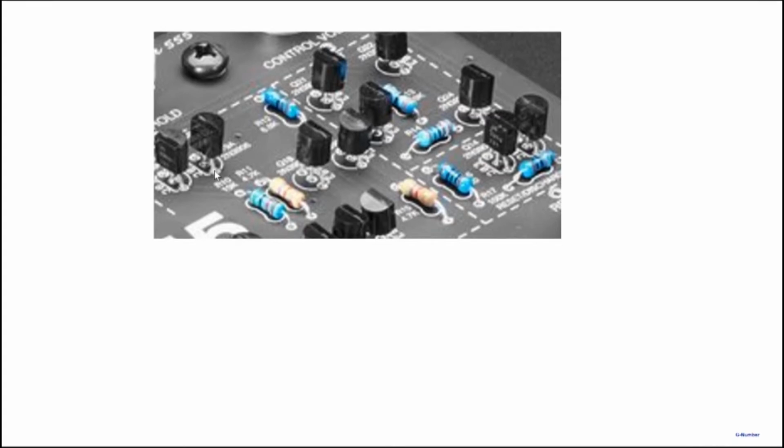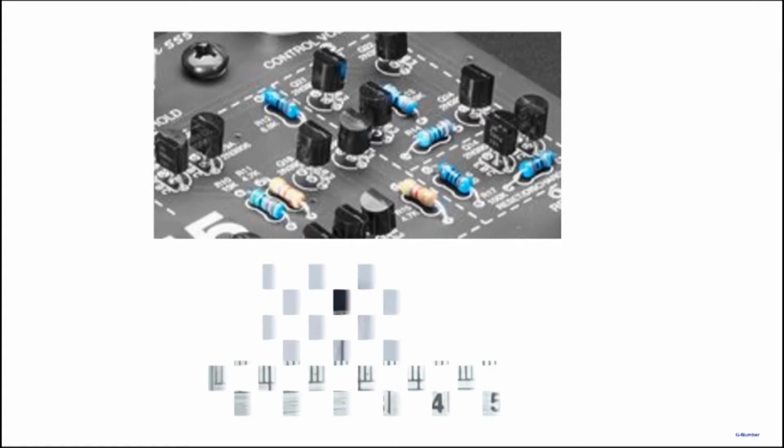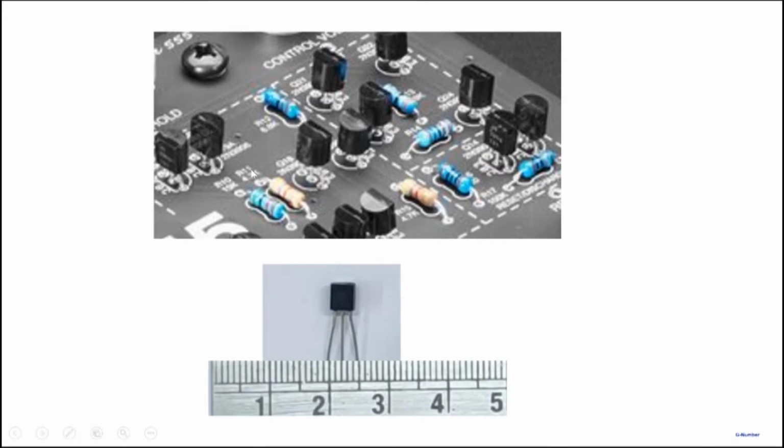And that method of fabrication of circuits is a source of a problem. Why? Because if you look at the size of a transistor, I picked up a transistor from our lab and placed it against a ruler, a scale, and you can see that the transistor is measuring roughly half a centimeter. And if you have a transistor which is, let's say, half a centimeter by half a centimeter, and you want to integrate lots of these transistors to make a complex circuit, you'll get into trouble.